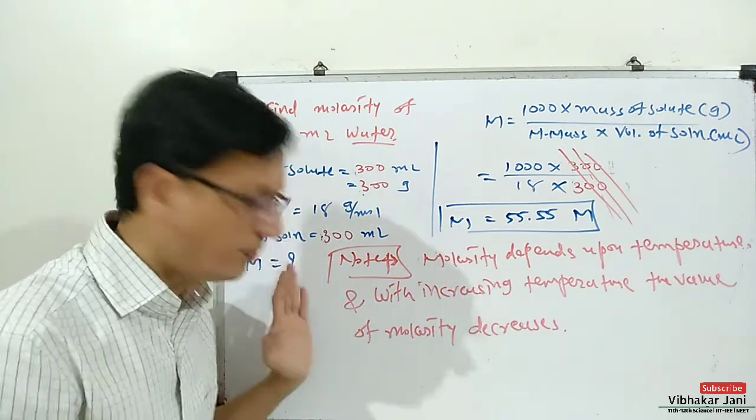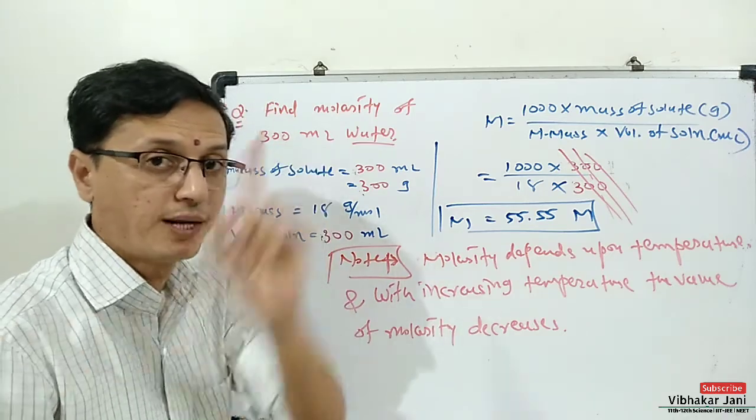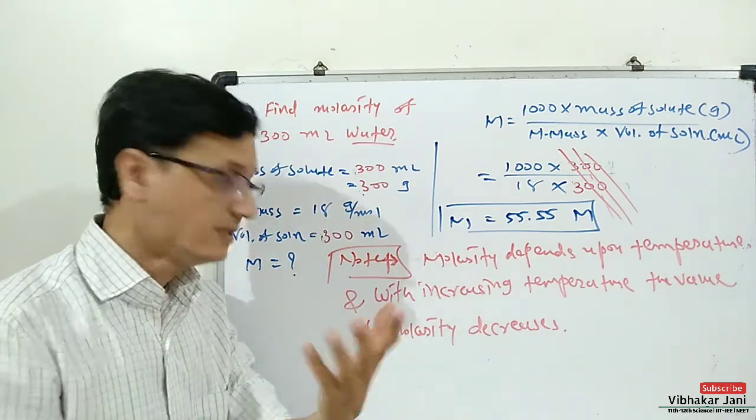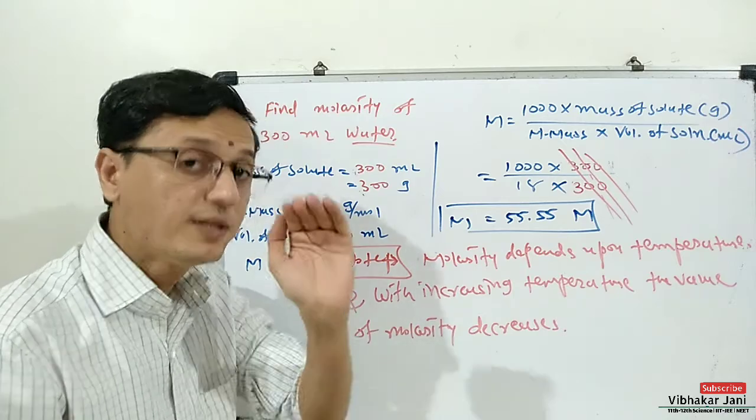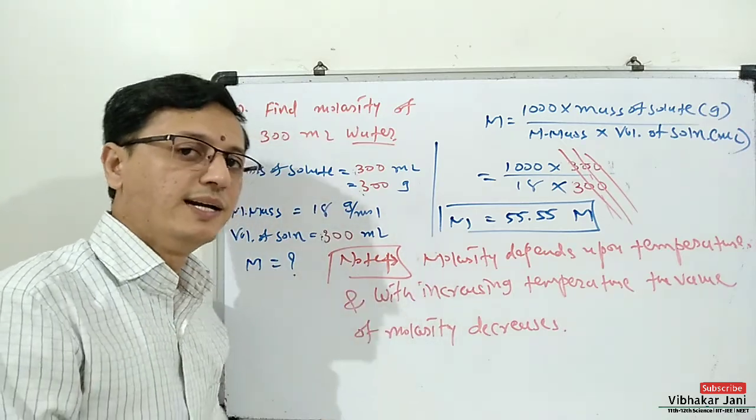So this is very important, right? Molarity depends upon temperature. Temperature increases, molarity decreases, and temperature decreases, then molarity will increase.